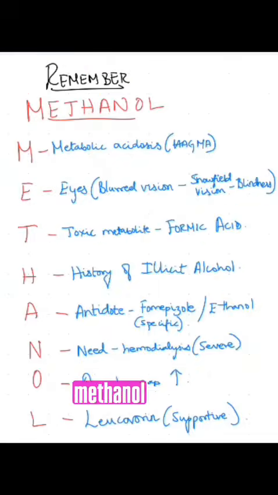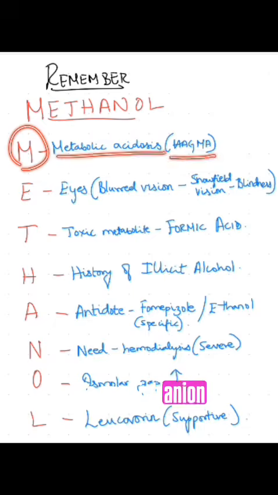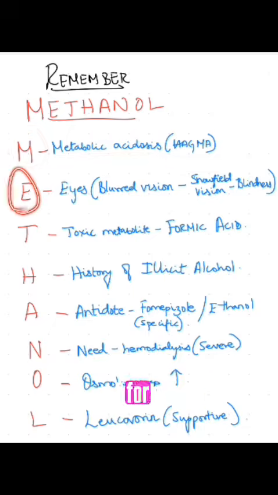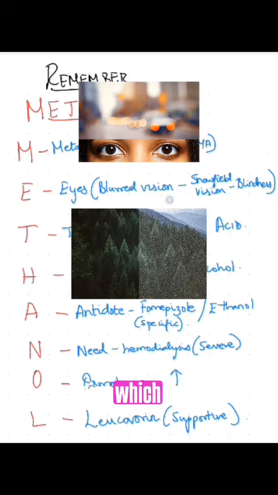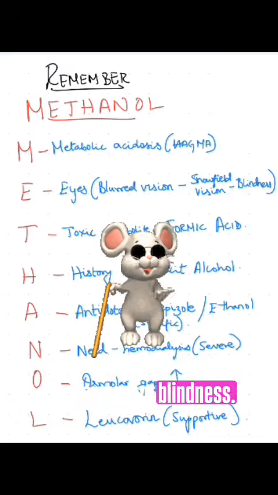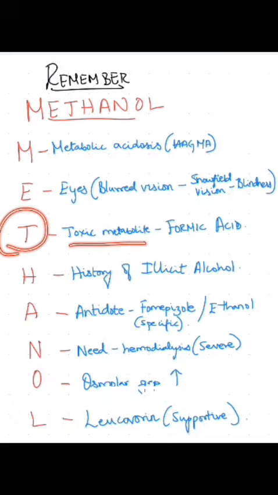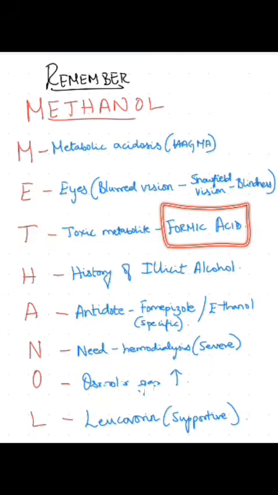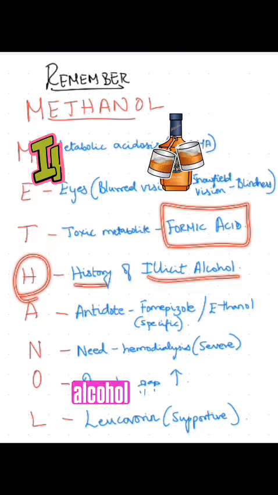And to remember full methanol poisoning, I have a mnemonic. The mnemonic for methanol poisoning is "methanol" again. M for metabolic acidosis, we see high anion gap metabolic acidosis. E for eyes, we see first blurred vision, which will lead to snowfield vision, which is a pathognomonic feature of methanol poisoning. Then it will lead to permanent blindness. T for the toxic metabolite formed, which is formic acid. H for history of illicit alcohol consumption.